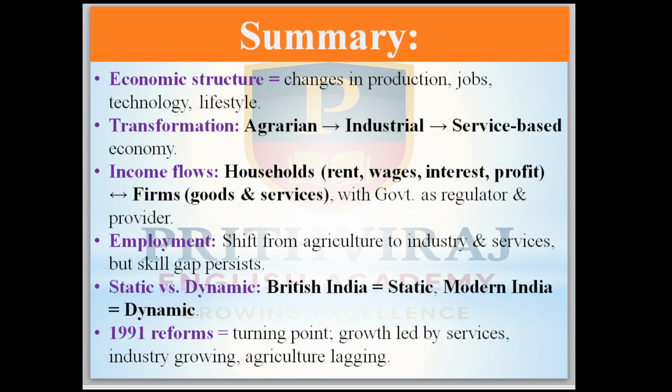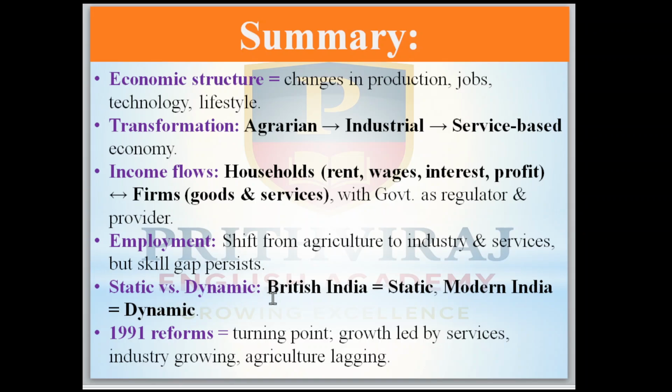Now the economic structure means changes in production, jobs, technology and lifestyles. The transformation is from an agrarian to an industrial economy, and from an industrial to a service based economy. In income flows, households get rent, wages, interest and property income. Firms get goods and services, with the government as regulator and provider. Employment shifts from agriculture to industry and industry to services, but a skill gap remains even now.